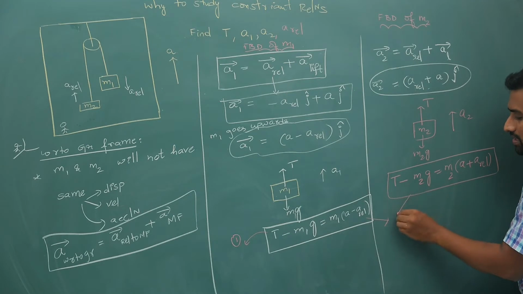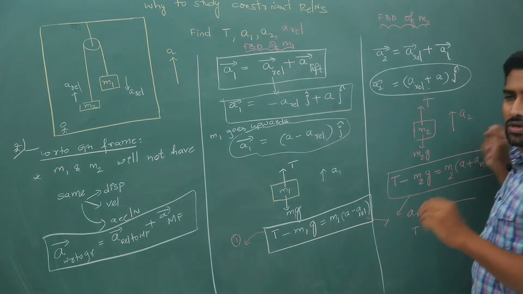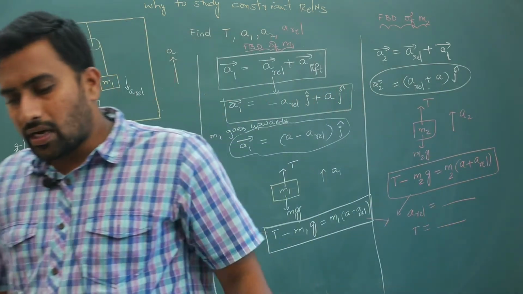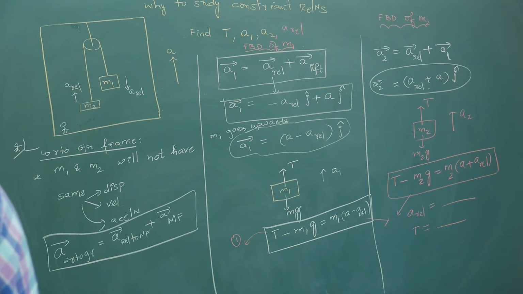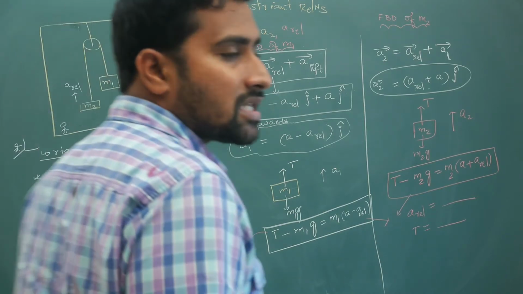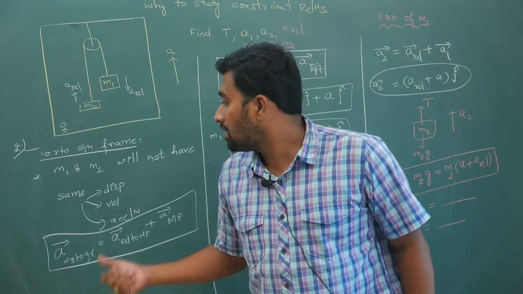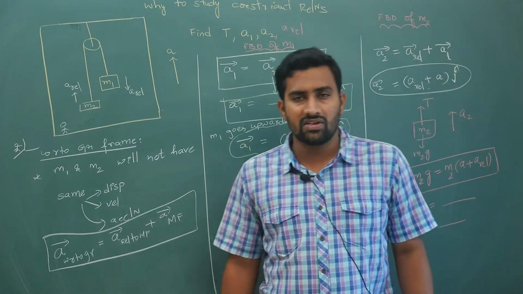Now solve these two equations. Get the a relative value in terms of a, and get the value of T. This is your first method. You can also give a relative also. Come on, try this. To appreciate it, I'll give you one more method to solve the same question. But to check whether I am explaining correctly or not, you need to verify it. You should not bluntly accept it if somebody is teaching something. You should check the correctness of the results.